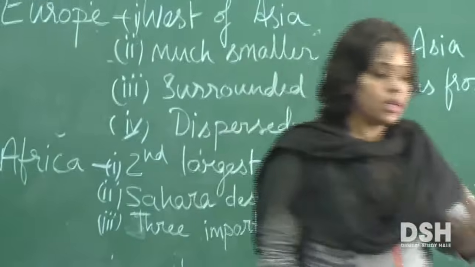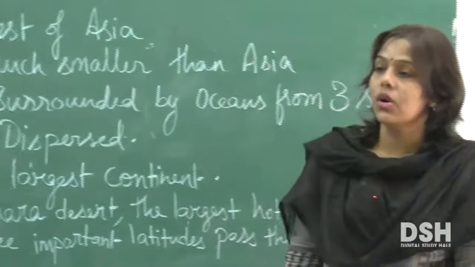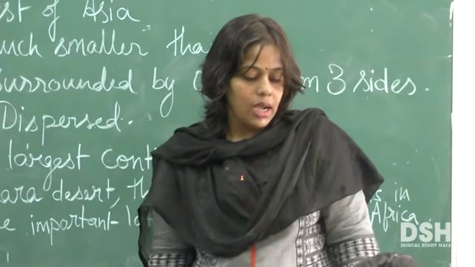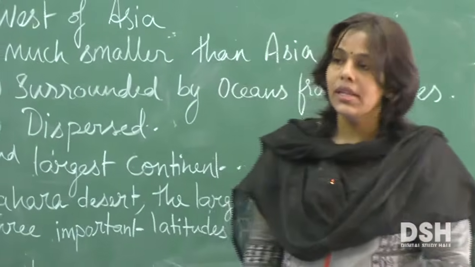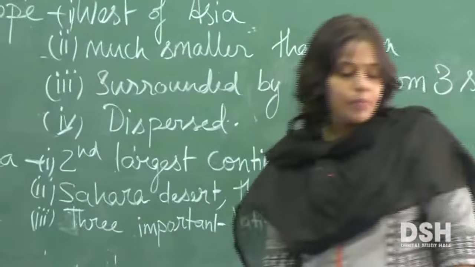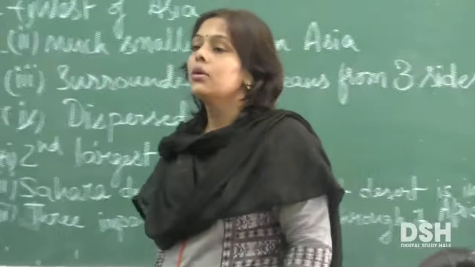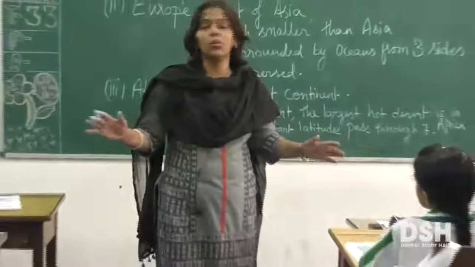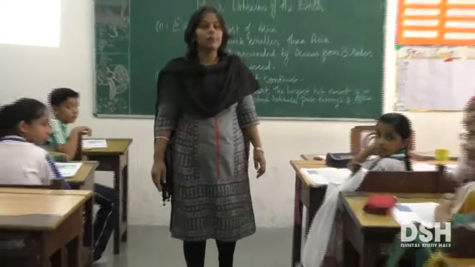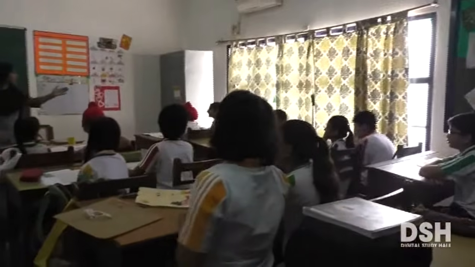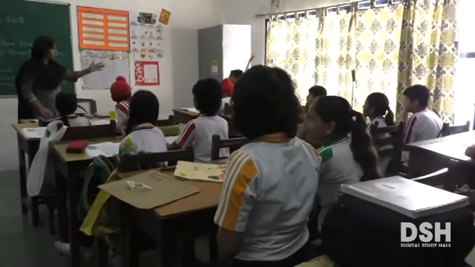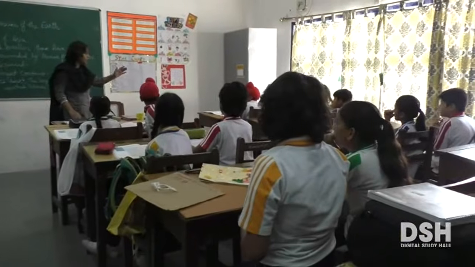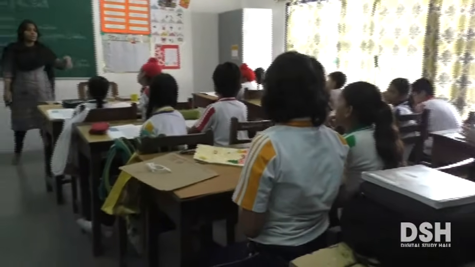Okay, since the bell has gone and the period is over, I am concluding the chapter and we will carry on in the next period. So what have we learned today? Asia, Europe, and Africa. Okay, so which is the largest continent? Which is the smallest? Australia. Did we learn about Australia today? No, but we will be learning about it in the next class.